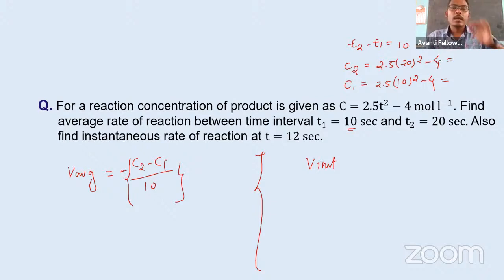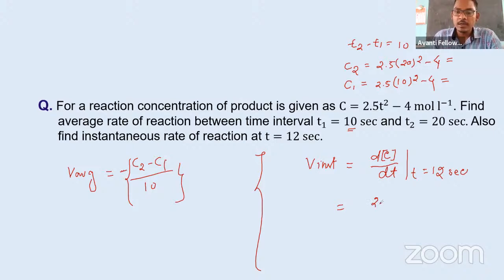And how to find the instantaneous rate? Instantaneous we know, you have to differentiate this. So instantaneous is dC by dt at time equal to 12 seconds. What we will do is differentiate 2.5 t squared minus 4 with respect to time.